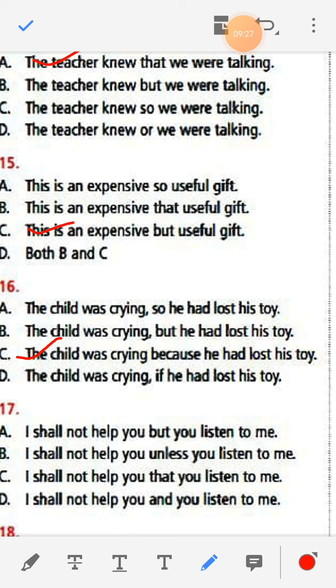I shall not help you but you listen to me. I shall not help you unless you listen to me. I shall not help you that you listen to me. I shall not help you and you listen to me. The answer is: I shall not help you unless you listen to me.